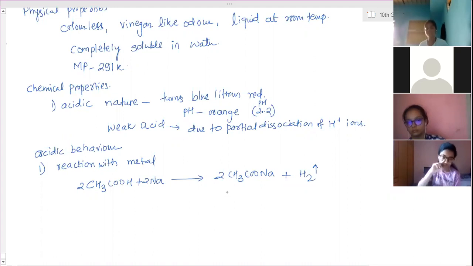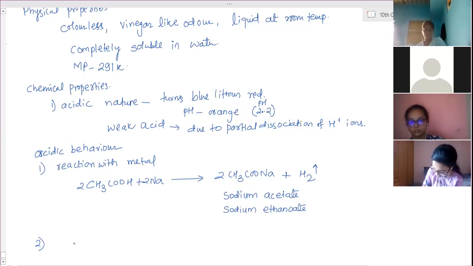The common name of this is sodium acetate and the IUPAC name is sodium ethanoate. Ethanoate because of the CH3COO part; ethanoic acid, ethanoate is formed.